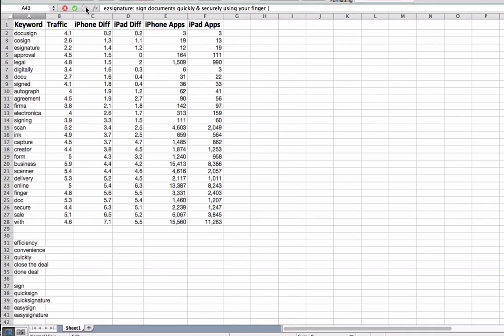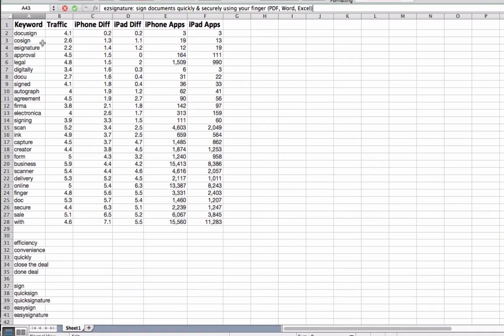But I'm also going to add in brackets PDF, Word, Excel, just because I think those are some keywords that people may be looking at in addition to what we have here. So now that I've added a description, that's pretty good. It's Easy Signature, sign documents quickly and securely using your finger, PDF, Word, Excel. And that actually takes care of a lot of these, or some of these keywords anyways.